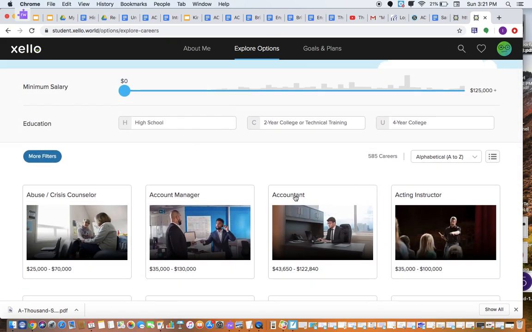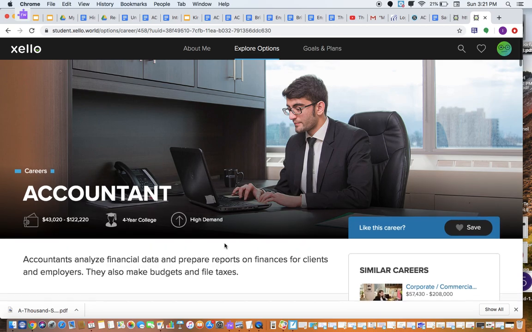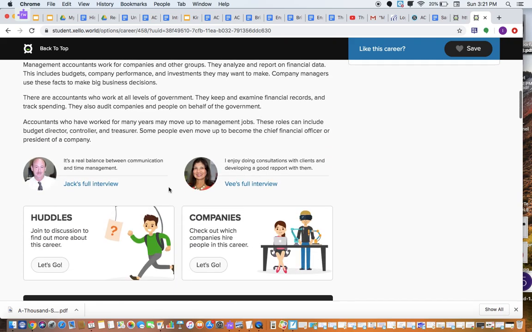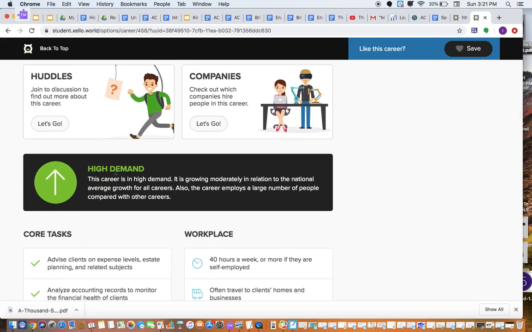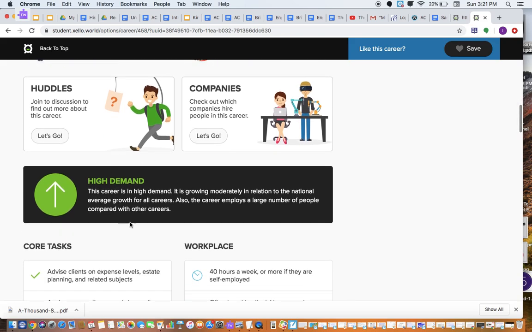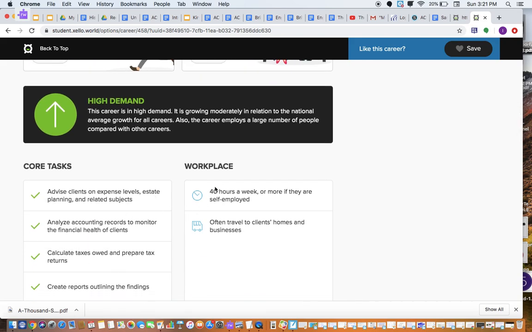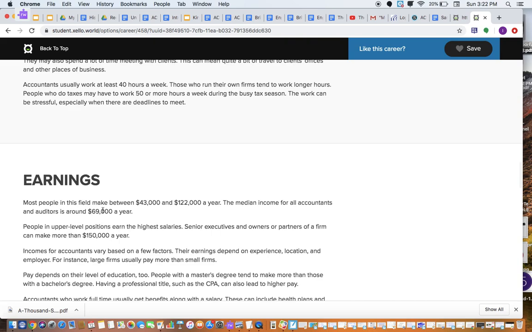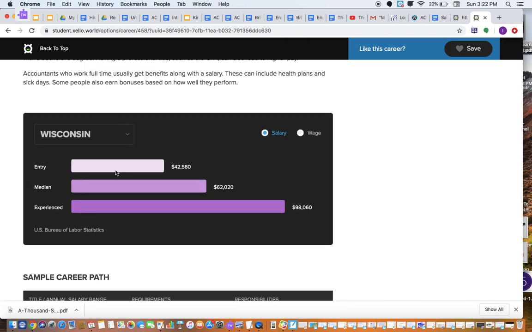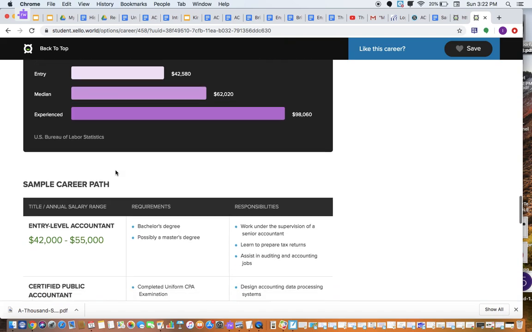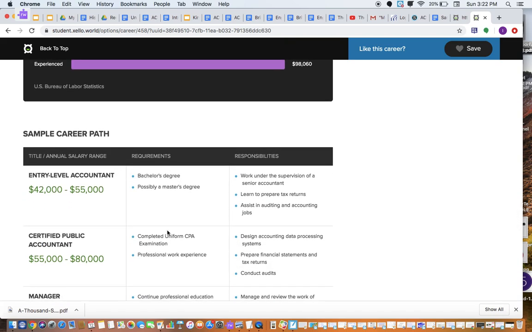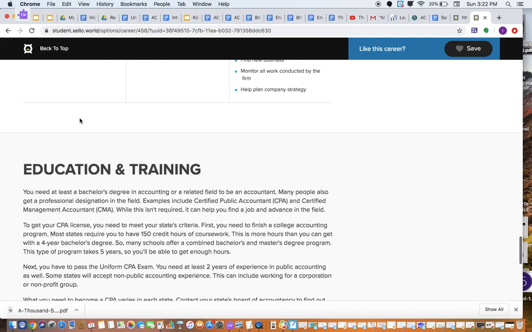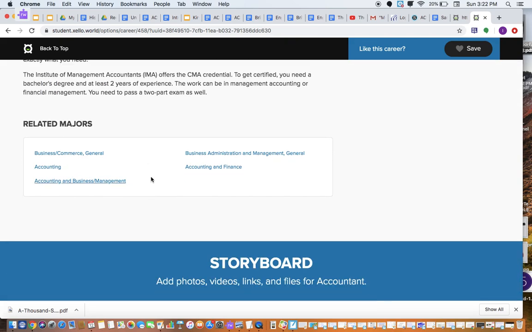Okay, I'll take a look at accountant here. So when you get into the careers, they have all this information here that you need. So job description. You have interviews here if you want to take a look at those. If the job is in high demand or not, core tasks that you'd need, what the workplace is like, the conditions, okay, earnings, the way it is in Wisconsin versus other possible states, depending on what your plans are, okay, career paths, what you have to do in order to get there, at different levels of, and this is an accountant, the education and training that you need, and then the related majors.